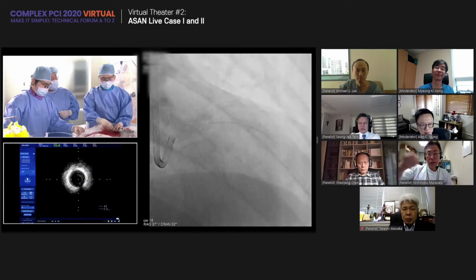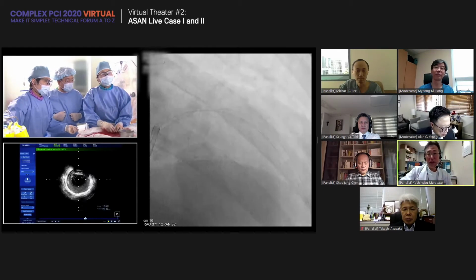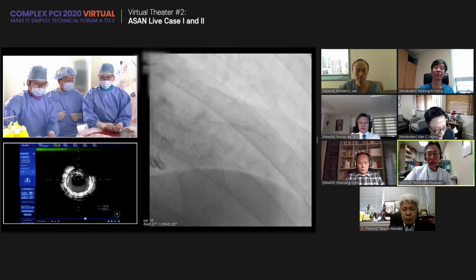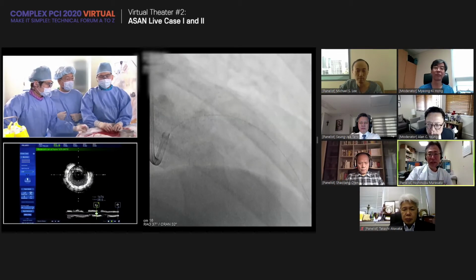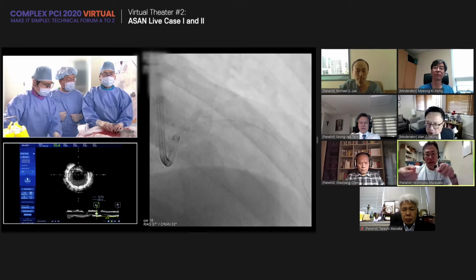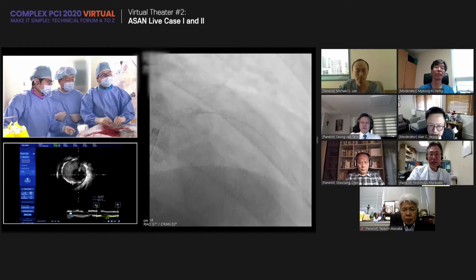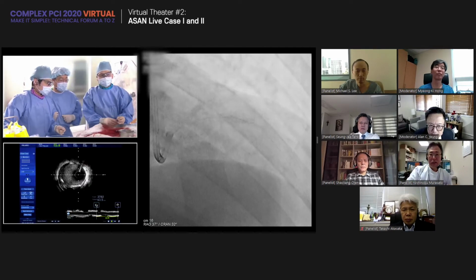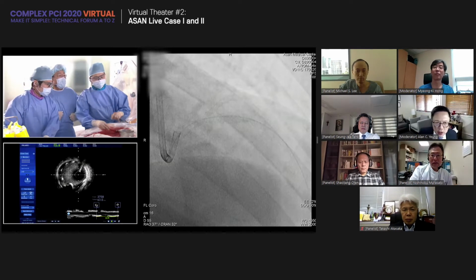Okay, could you check the proximal side of the stent in the IVUS? You have not yet checked the proximal edge of the stent. You mean the left main ostium? Yeah, IVUS. So guiding catheter disengaged, and please check the proximal end of the stent. Yes, at the last of the procedure, I will check because I engage with the guiding. Okay, take a picture first.